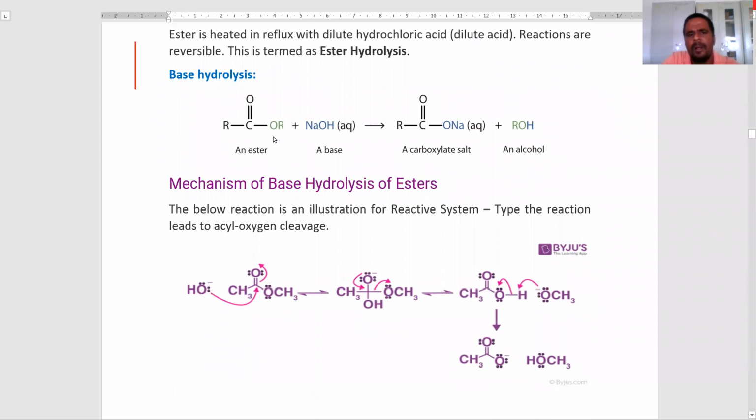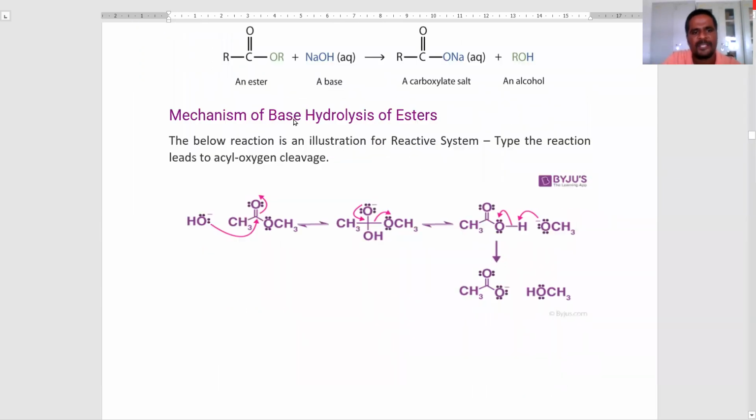Esters undergo base hydrolysis. Generally, we use sodium hydroxide or potassium hydroxide to produce carboxylic salts and alcohols. This base hydrolysis is called the saponification reaction. Now see the mechanism of base hydrolysis of the ester.